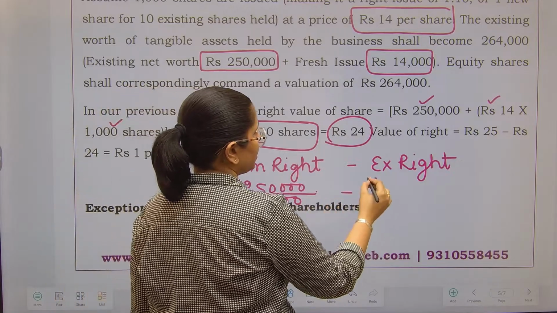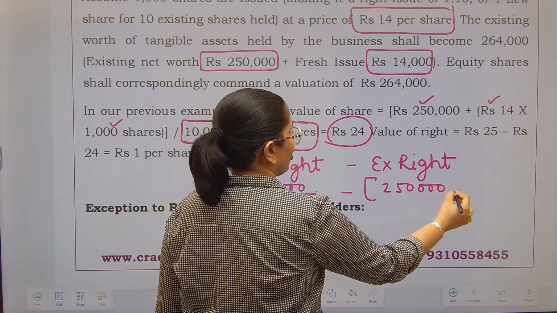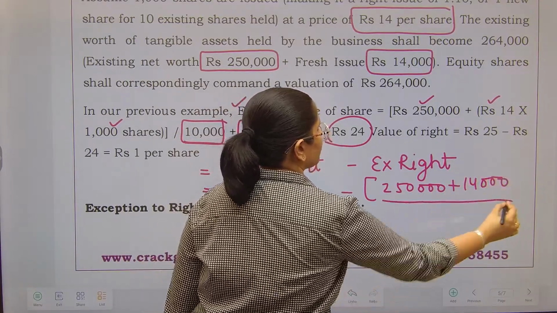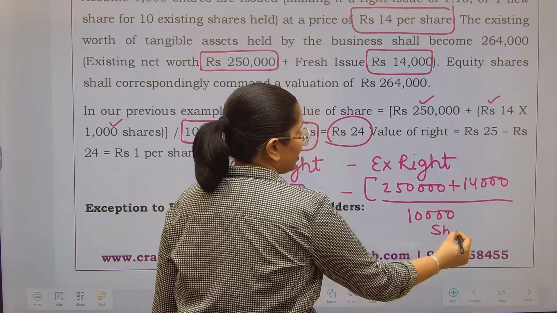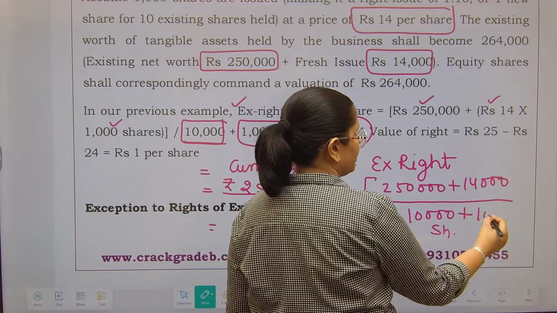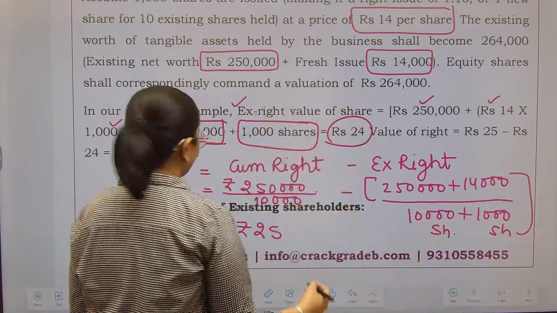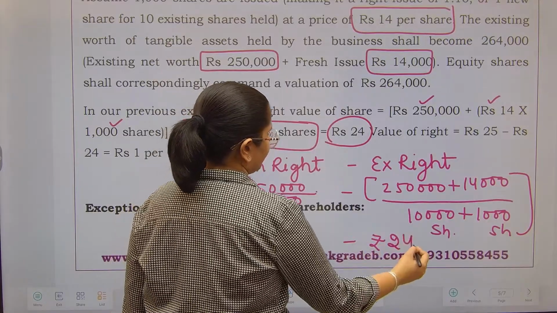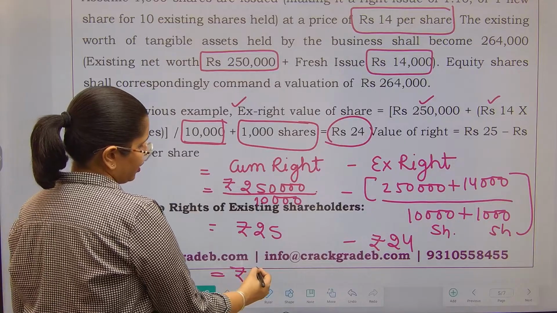Ex-right means 2,50,000 worth of assets we had earlier, 14,000 rupees we received in cash, 10,000 shares we had earlier, and 1,000 new shares we have raised. And this gives us 24. That is the ex-right price. So the value of this particular right is 1 per share.